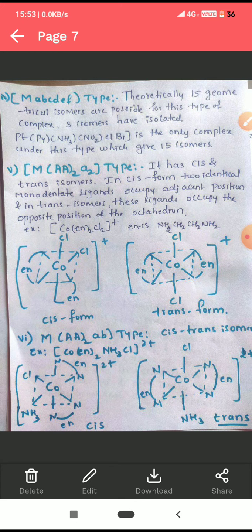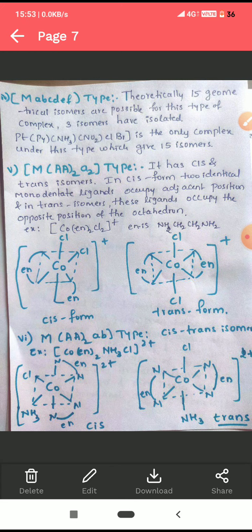Okay, it has cis and trans isomers. In cis form, two identical monodentate ligands occupy adjacent positions. Here we have to see the position of the monodentate ligand. If the monodentate ligands occupy adjacent positions, it is cis form. If the monodentate ligands occupy opposite positions, then it is in trans form. Okay, we can see the example here.